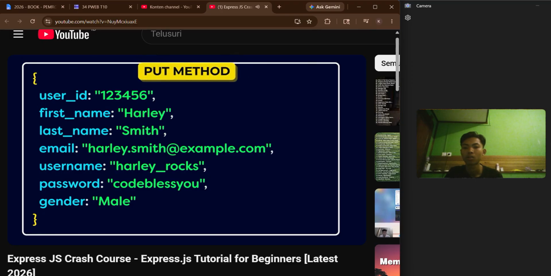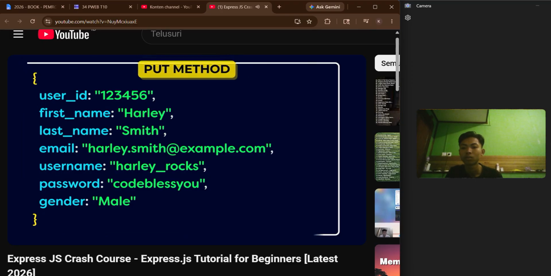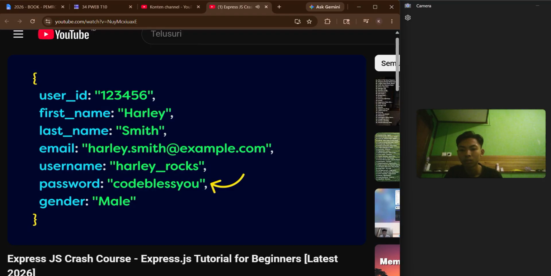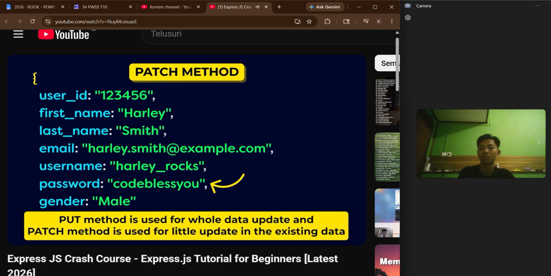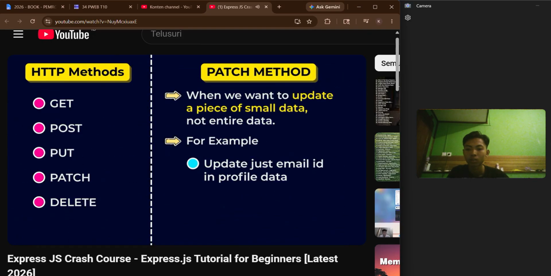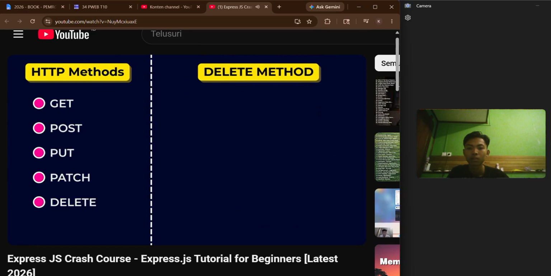Right, we use put method. And if we want to update just the password of this user, then which method will we use? Right, we will use patch method. You are doing really great. So put method is used for whole data update and patch method is used for little update in the existing data. Now last method is delete.